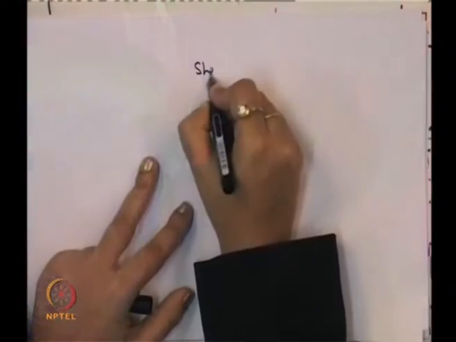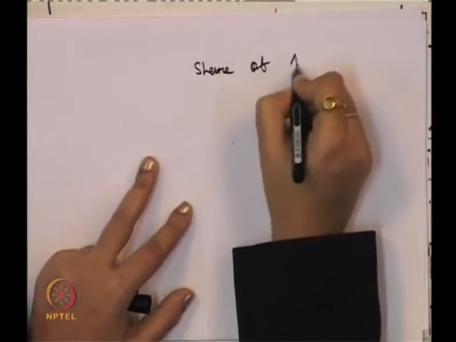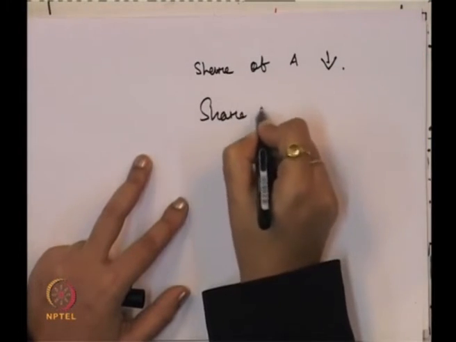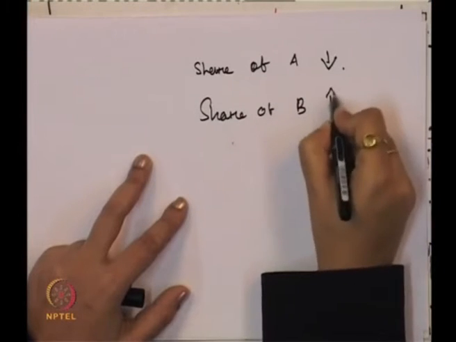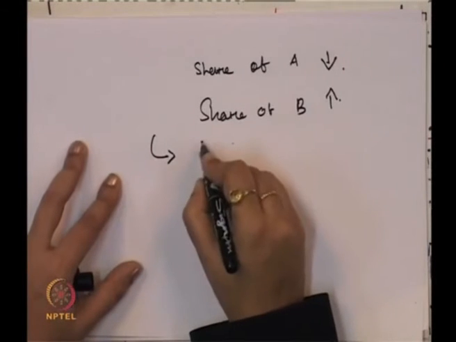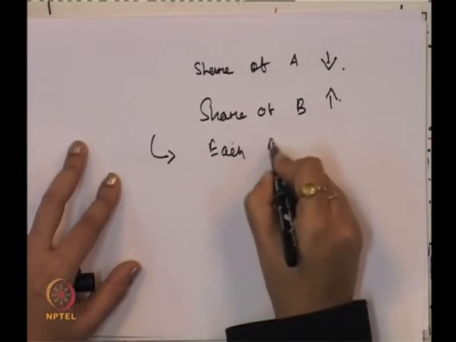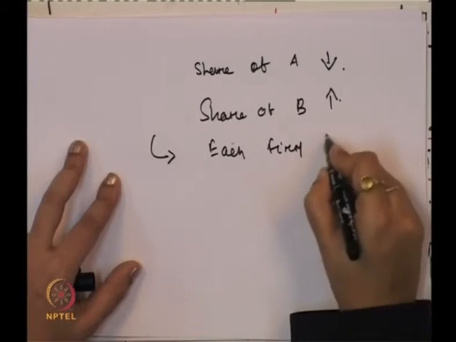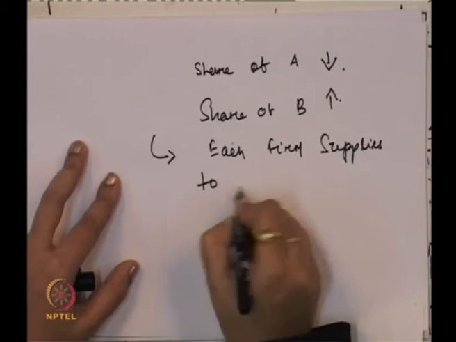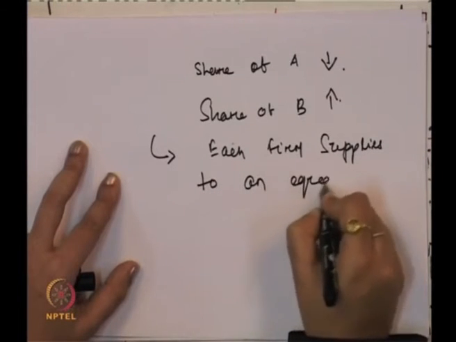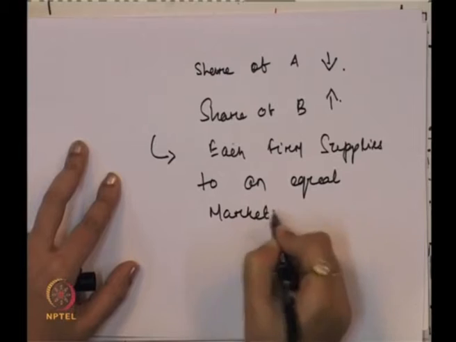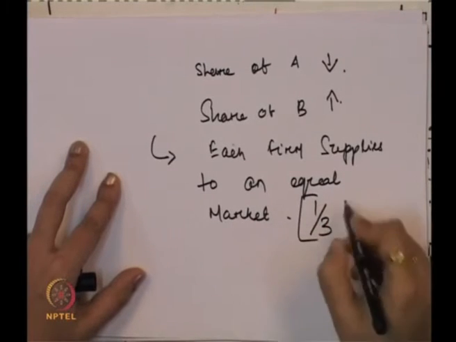In this action reaction, the share of A goes on decreasing and the share of B goes on increasing, and this will lead to a situation where each firm supplies an equal share, that is 1/3 of the total market.